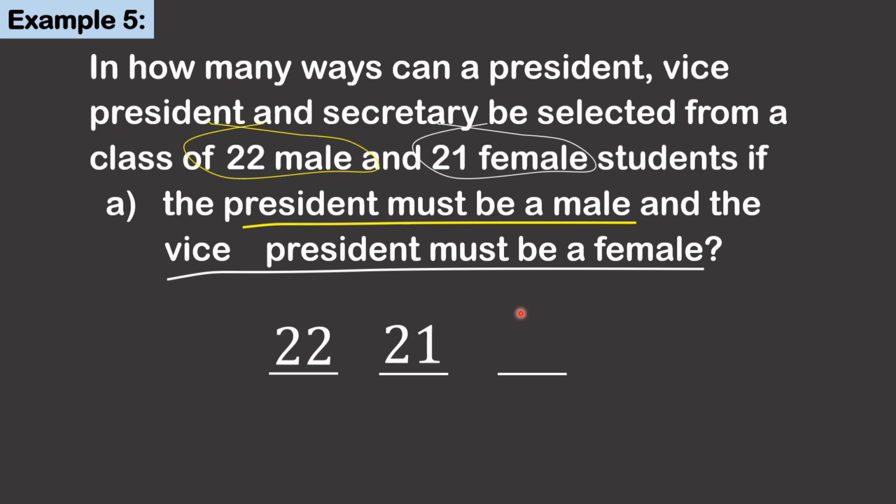And for the third position, the secretary, it could be either a male or a female from the remaining 21 male and 20 female students. So that is 41 choices.